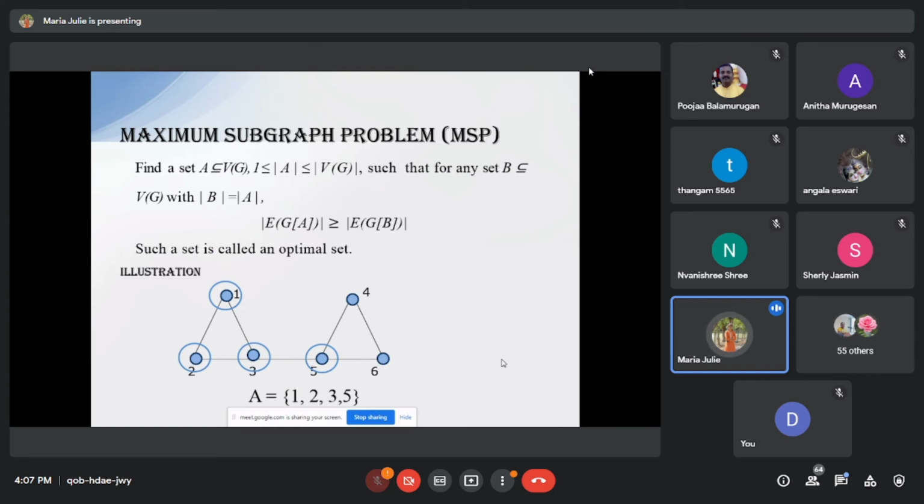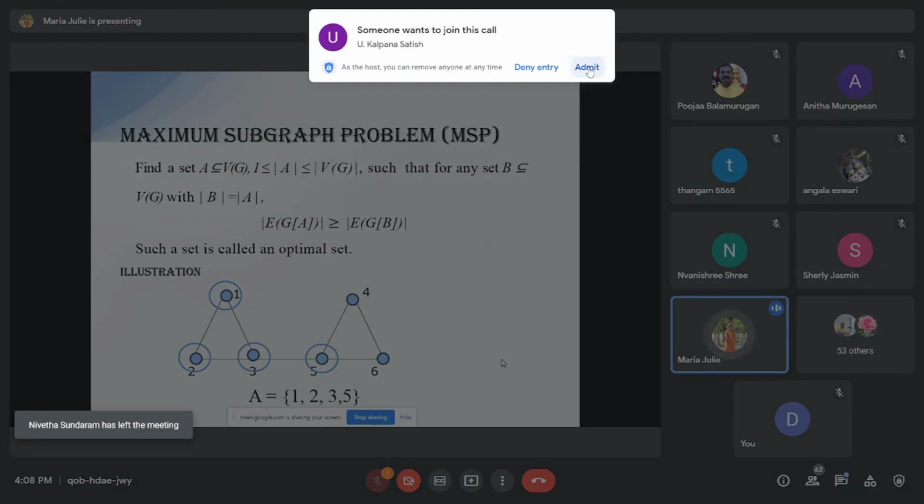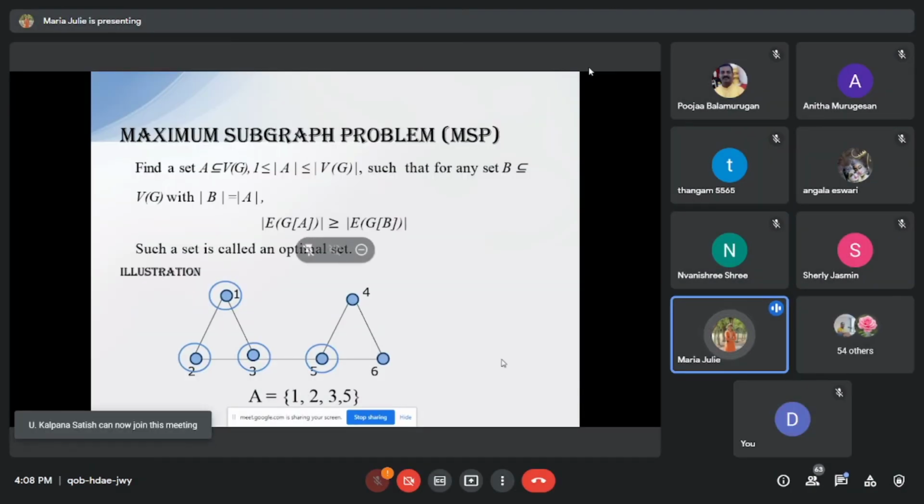We discuss only the maximum subgraph problem, which is used in the wirelength problem. For the maximum subgraph problem we require two sets, namely A and B, which we get from the vertices in the guest graph, and in these two subsets the number of vertices should be equal. Next we move on to the edges, that is, modulus of E of G of A is greater than or equal to E of G of B. So here A is an optimal set.